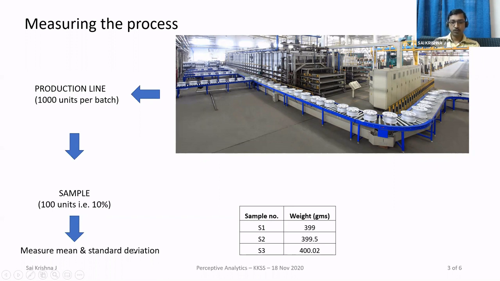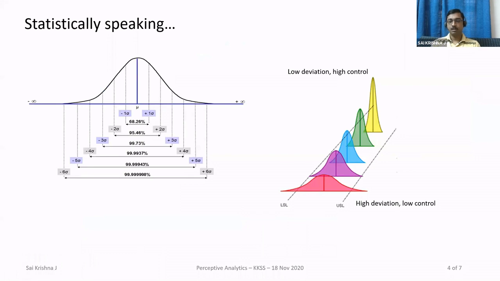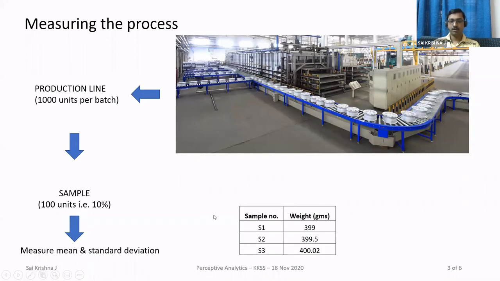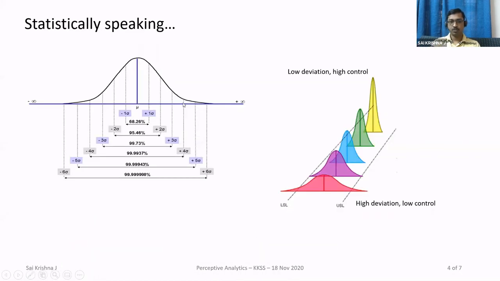Okay, so statistically speaking, these readings that we took here will follow a normal distribution. Okay, so what is this normal distribution? Most of the processes that you encounter in your day-to-day life will follow this normal distribution. For example, all these corporate companies, if you see, how do they rate their employees?